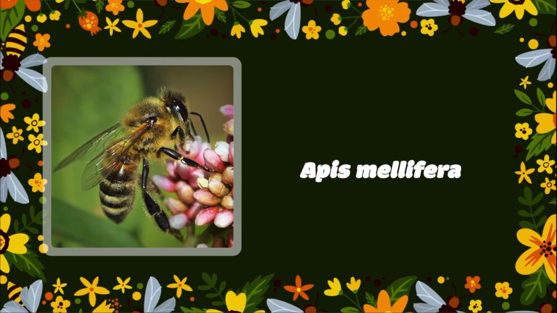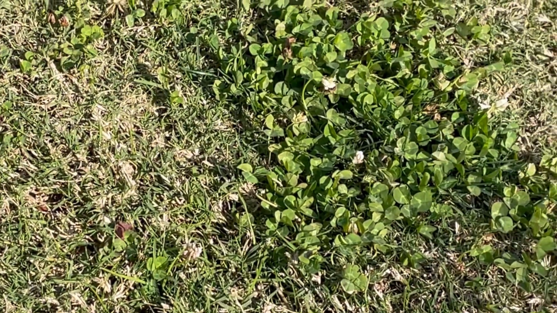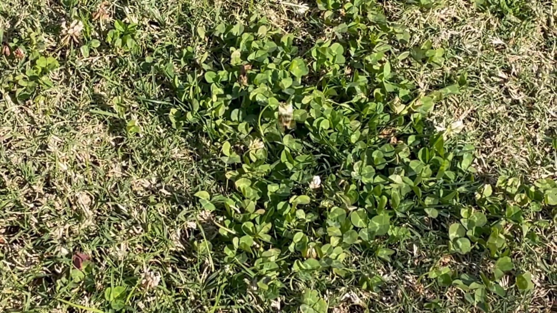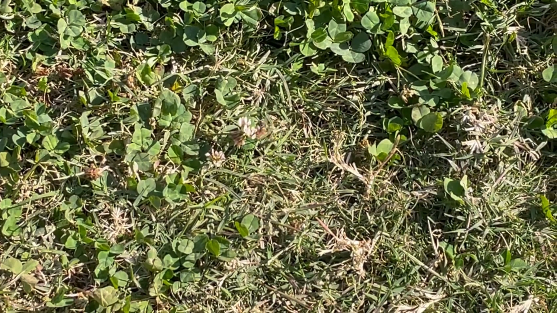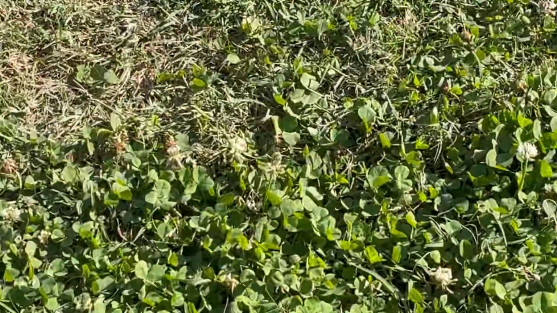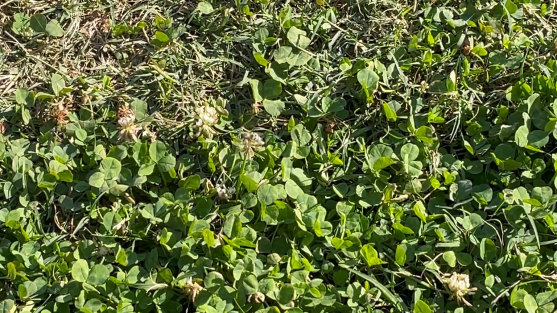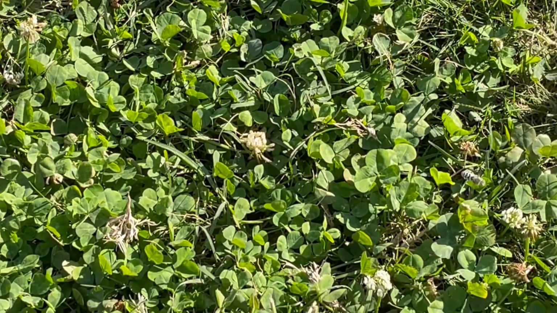This is a honeybee, Apis mellifera, and this is a white clover, Trifolium repens. If you have ever set foot on a lawn in the springtime, you are bound to have witnessed these species interacting. The clover produces a flower, which attracts the bee with its bright white petals. When the bee lands to feed, tiny hairs on its body pick up pollen from the flower. Then, the bee moves on to the next flower, dropping off pollen from the previous plant in the process.